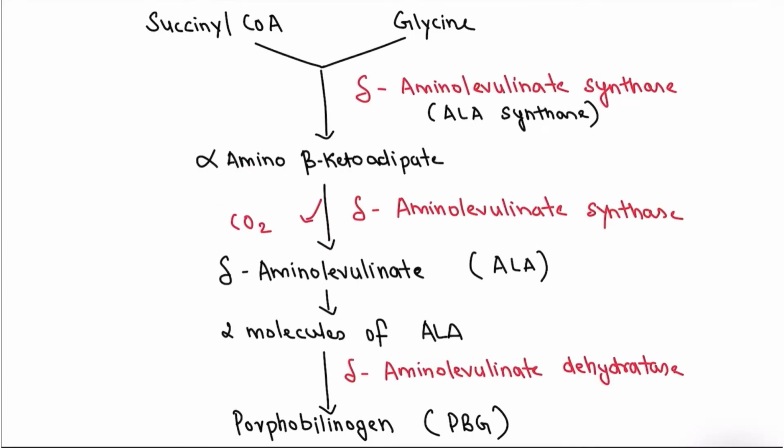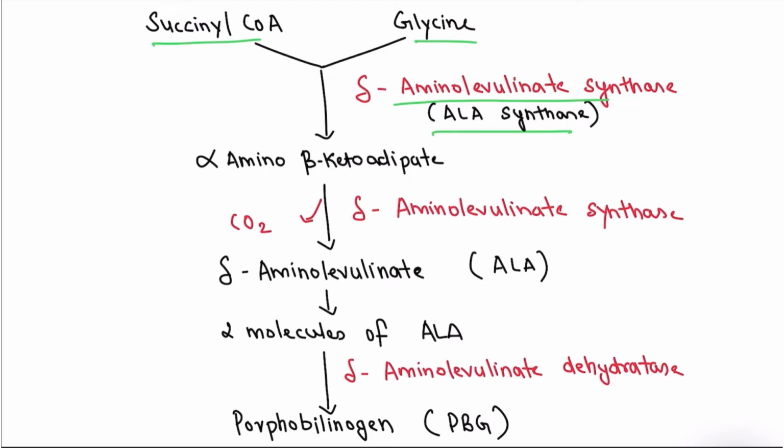Now let's start with the heme synthesis pathway. The first two molecules we need for the formation of heme are succinyl coenzyme A and glycine. These two molecules are very necessary for the formation of heme. So when these two molecules are combined in presence of delta amino levulinate synthase, we can remember this by ALA synthase. ALA is a product that is formed later in the cycle. This enzyme is very important. You have to memorize this enzyme, delta amino levulinate synthase, or simply ALA synthase.